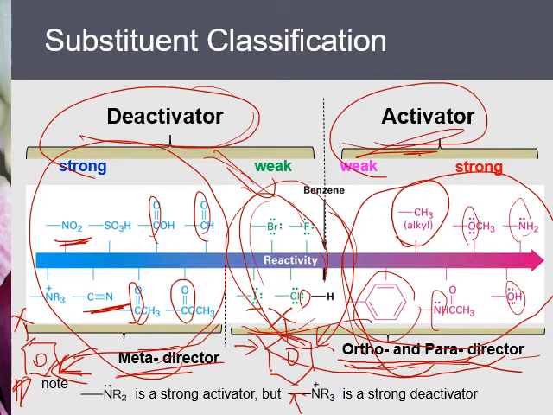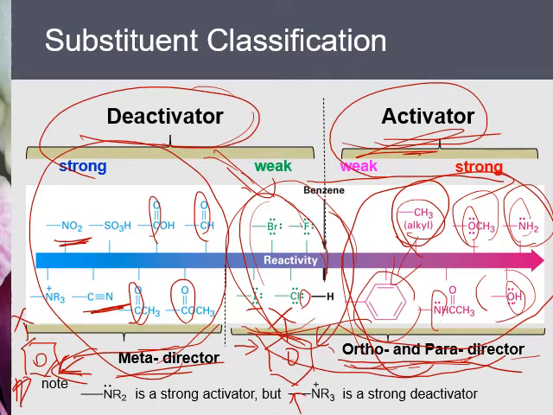So remember that. Now on this table, the further towards the right side, the stronger the activators are. Alkyl groups are stronger activators than the benzene ring, but methoxy and hydroxy are even stronger. Amines are the strongest activators. On the other hand, if an amine is protonated and becomes a positive nitrogen, then it becomes the strongest deactivator.